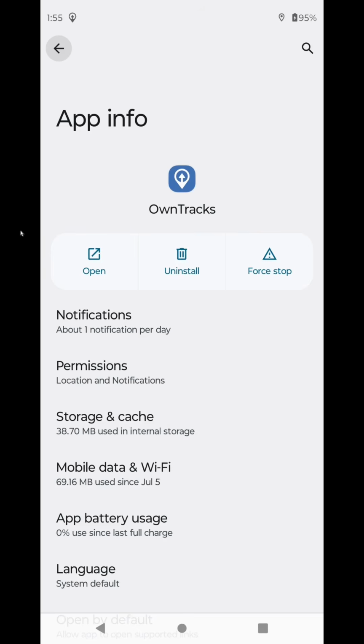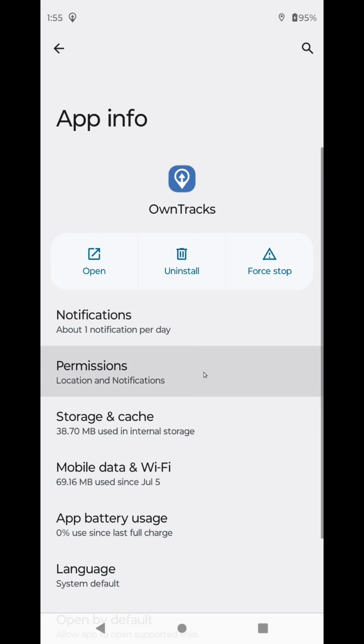Let's say you want a program running constantly in the background. In this case, I'm looking at the app info for OwnTracks, which is an open source application which records my location information and sends it to my own private server rather than a third-party server that's going to monitor everything I'm doing. Now, for programs like this or programs like Notify or KDE Connect, these are programs you want running in the background all the time, even when the phone is locked.